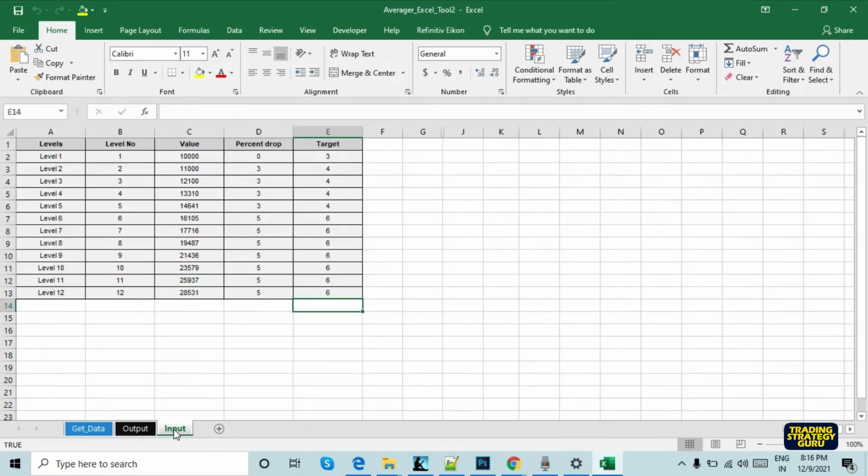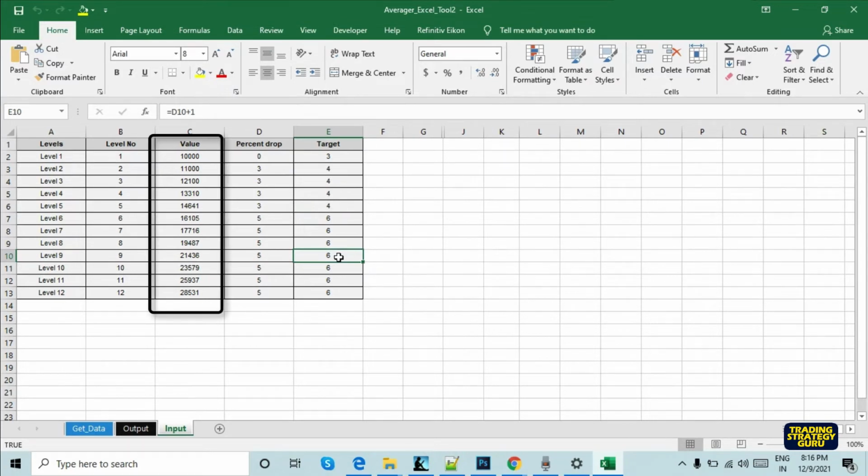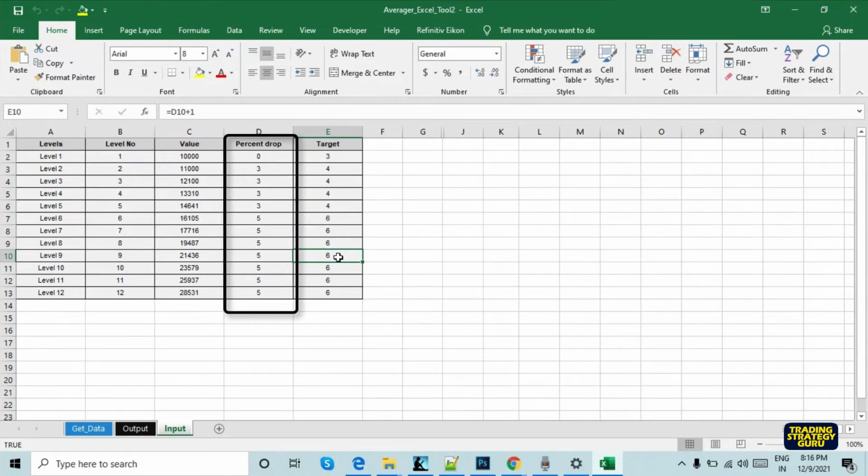Input. You can average up to 12 levels with this tool. In column C, you can specify the position value of each level. In column D, you can specify the percentage drop at which a new buy entry has to be taken. In column E, you can specify the target for each level. Though it's an averaging tool, the main advantage of the tool is that each average trade is treated as a new trade with specific targets.